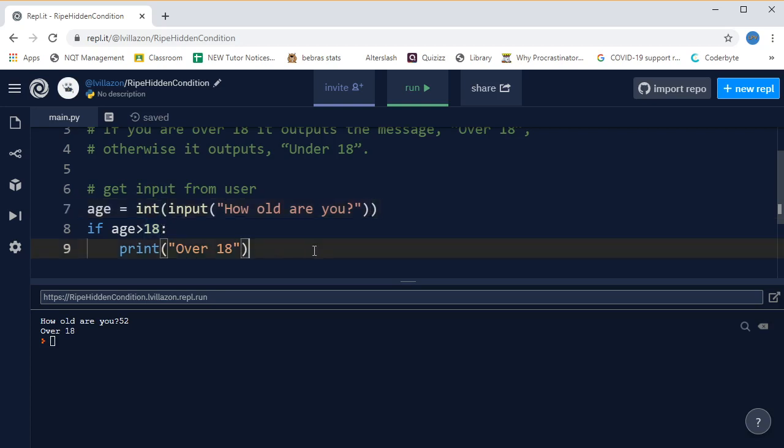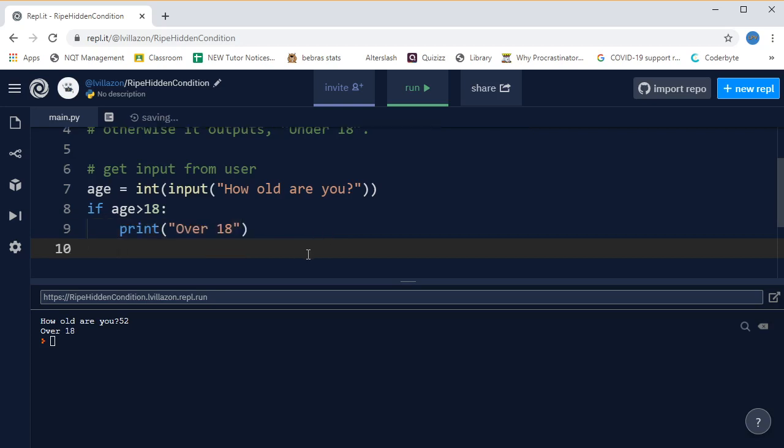Okay, we're nearly done. We just need to do the part where it says under 18 if we're not greater than 18. Okay, so to do that, we use the else command.